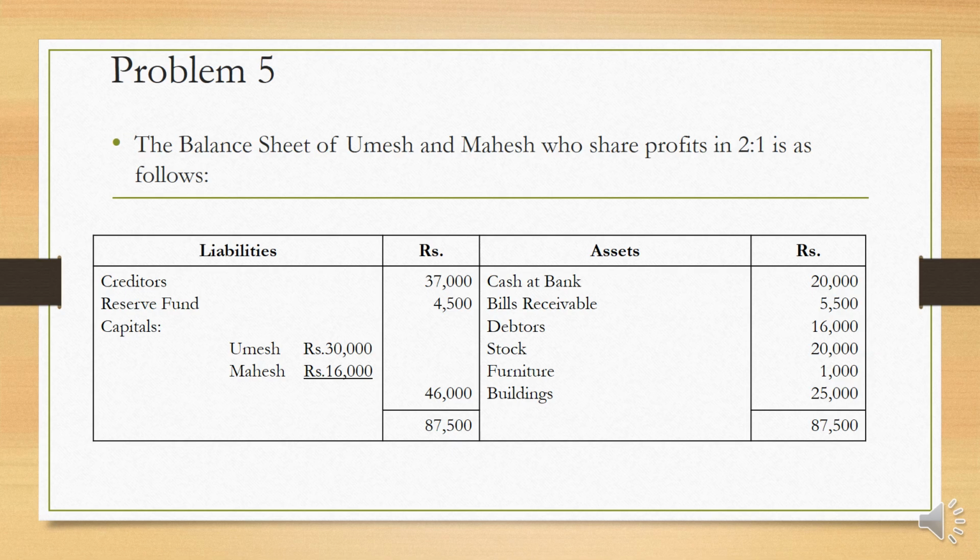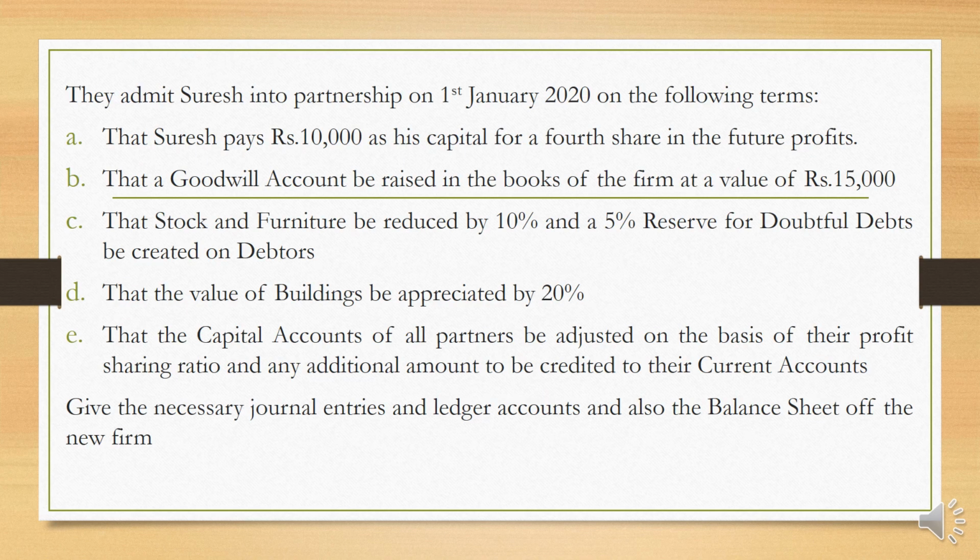So total of the liability is 87,500. Then cash at bank 20,000, bills receivable 5,500, debtors 16,000, stock 20,000, furniture 1,000, building 25,000. Total assets 87,500. They admit Suresh into partnership on 1st January 2020 on the following terms: that Suresh pays